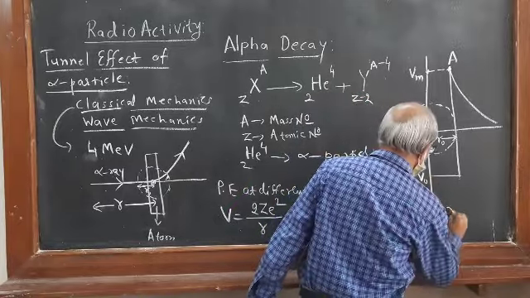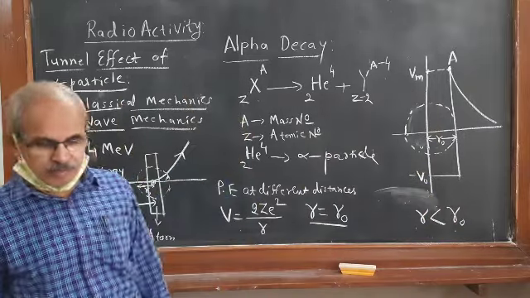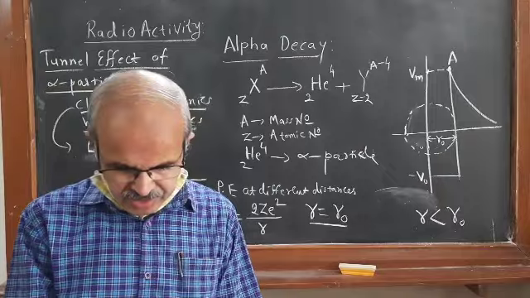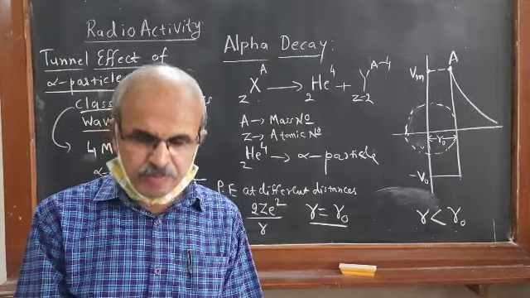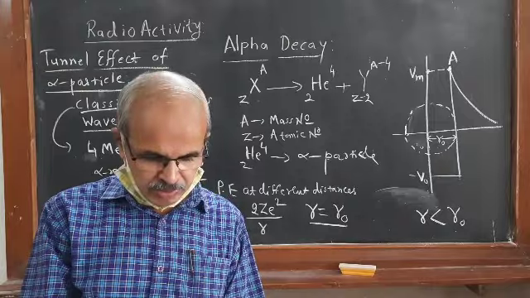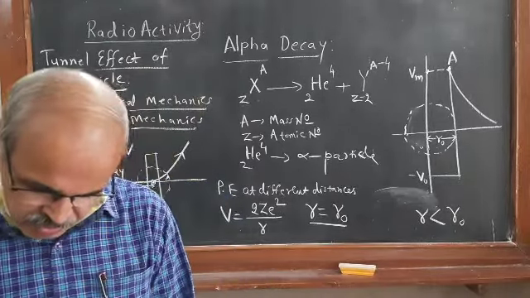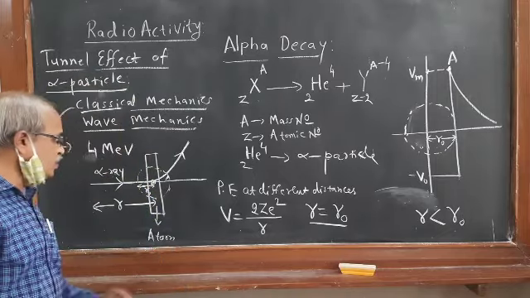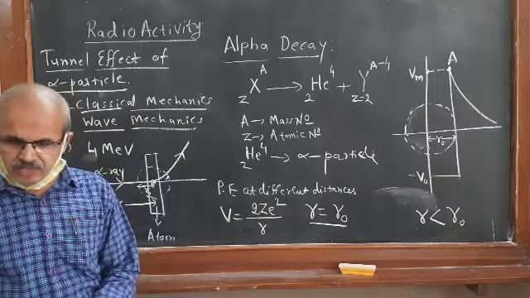So this V naught means negative minimum potential energy. From V equal to 2Ze square divided by R, what is the meaning?